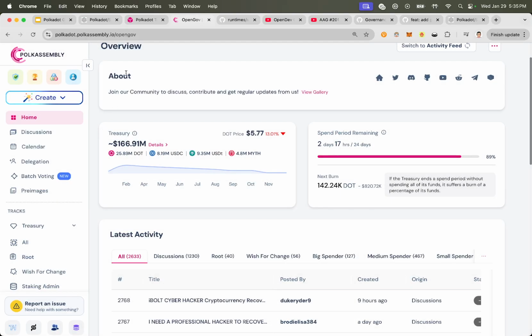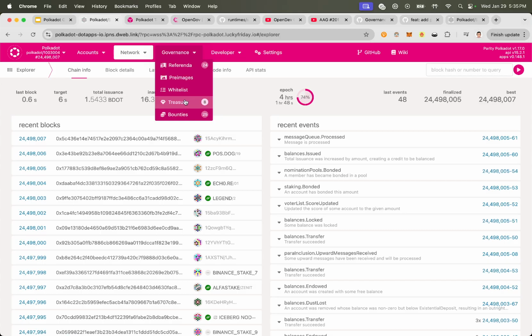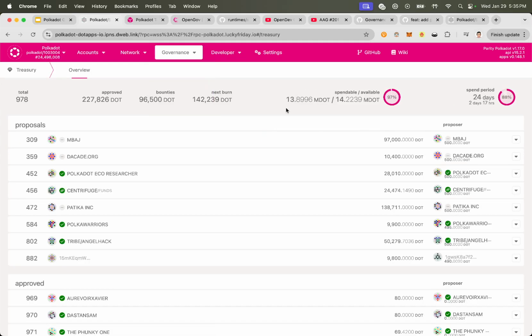So if I show you a different view, if I go back here to the Polkadot UI, click on governance, I can also see that on-chain data here. And you can see that there's the 14 million. It's what's available. What's spendable is this amount here. When the treasury spends that, that's according to the spend period. So the spend period for Polkadot is every 24 days. You can see we're nearing that. We're almost there. There's only 2 days and 17 hours until the next spend period kicks off.